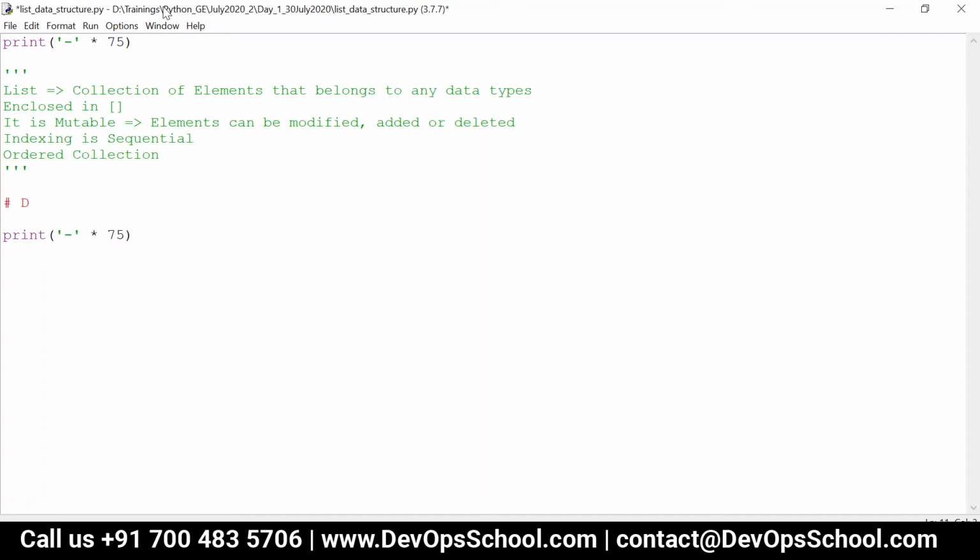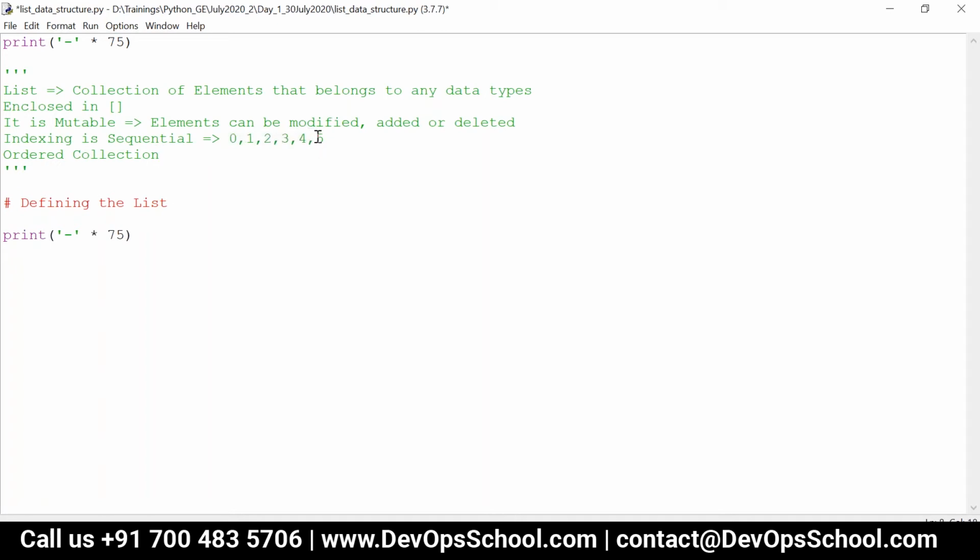Right. So now let's see that indexing is sequential. Yeah, see, indexing is sequential is nothing but, I have like this only 1, 2, 3, 4, 5. So now I can't populate directly to index 5 without populating till 4. In C language, it is possible, right? Yeah. But over here, it is not.